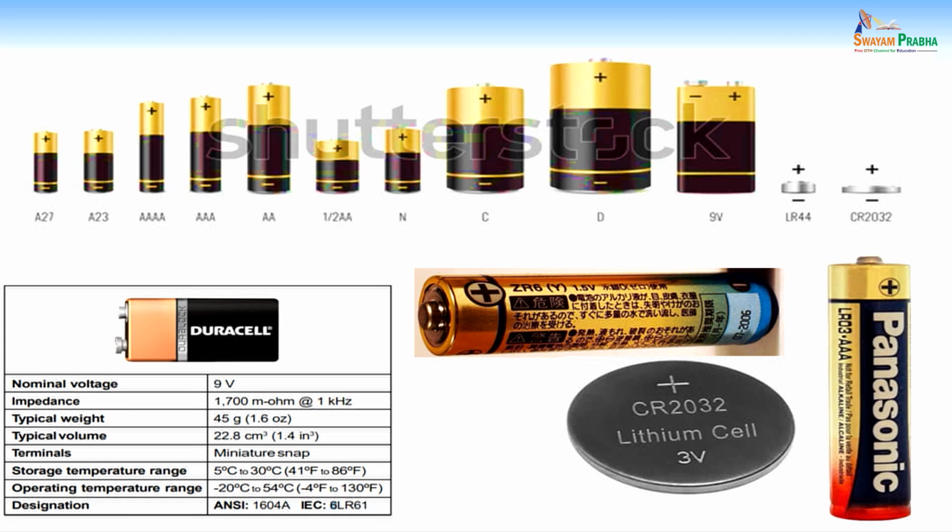You know these things. Anyway, I think AAA, how it looks. A23, A27, these are the different sizes of batteries you can see. So this is one example you can see.